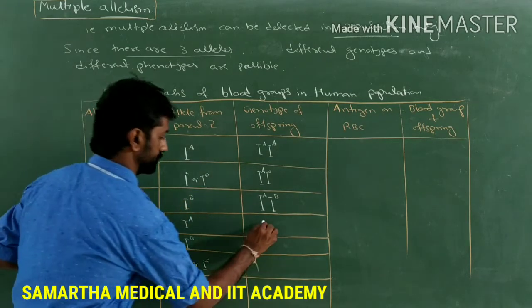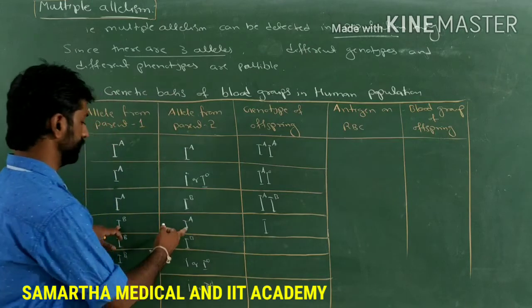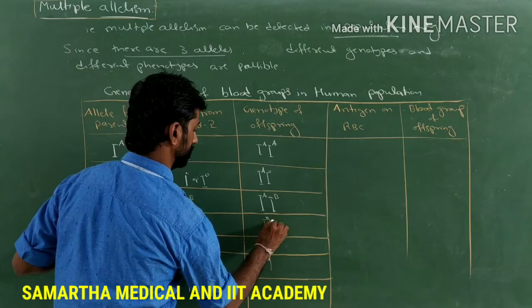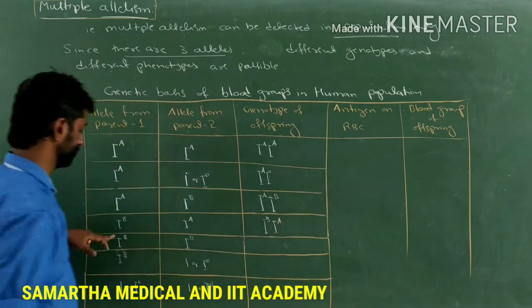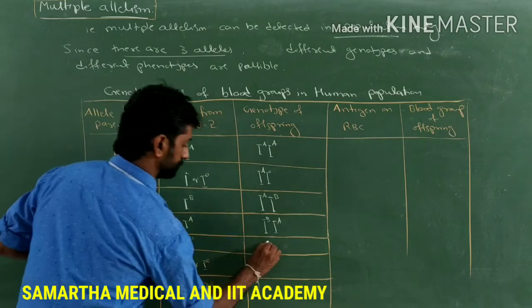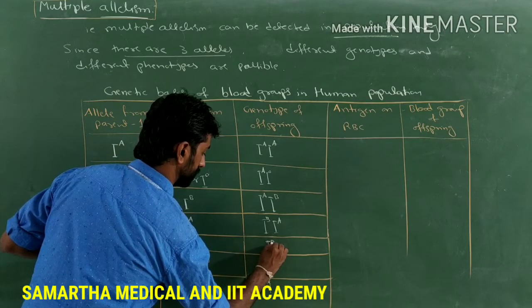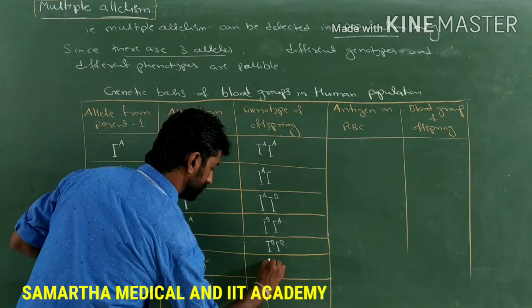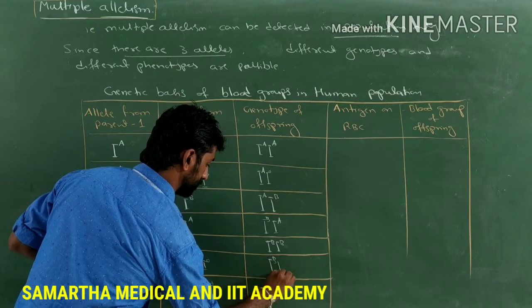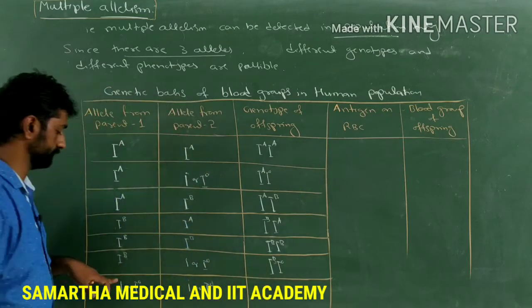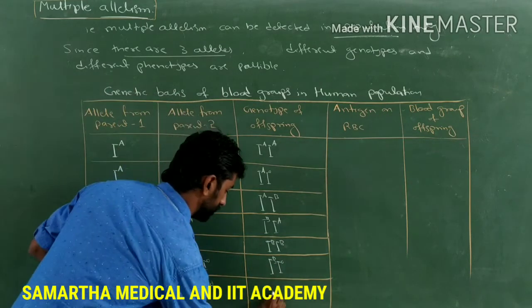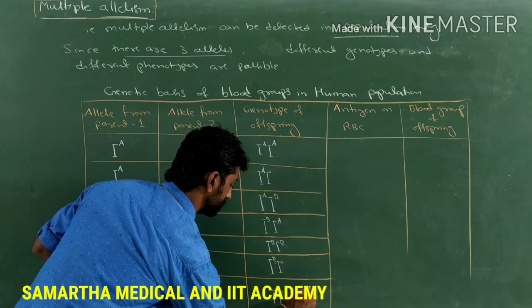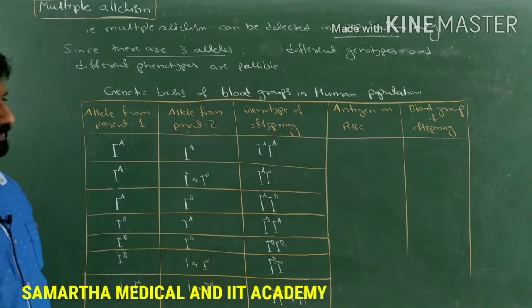Next is similarly IA and IB, same IB and then IA. Next is IB and IB. Next, IB allele with IO or small i. Next is IO and IO or small i. So these are the genotypes of the offspring.